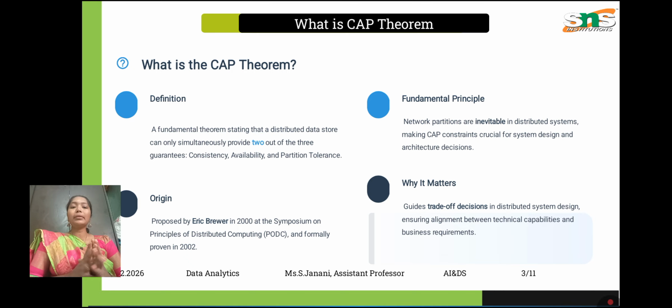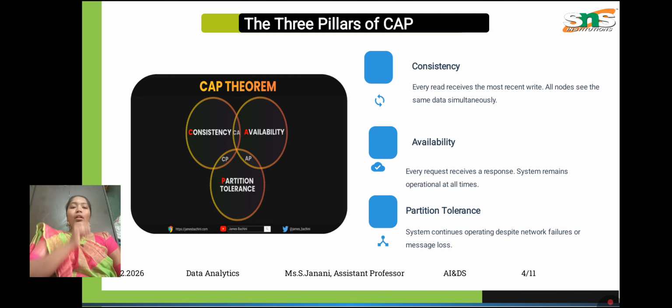Here is the fundamental theorem about distributed data stores, which can simultaneously provide only two out of the three guarantees: consistency, availability, and partition tolerance. It was proposed by Eric Brewer in 2000, is a principle of distributed computing, and was formally proven in 2002. The fundamental principle is that network partition is inevitable in distributed systems. It matters because of the trade-off decisions in distributed decision making. So these are the three pillars of the CAP theorem: consistency, availability, and partition tolerance.